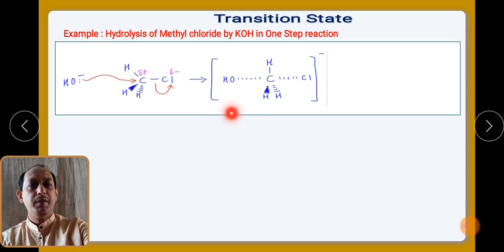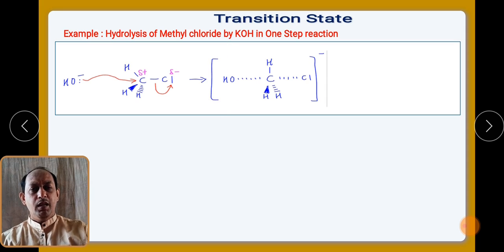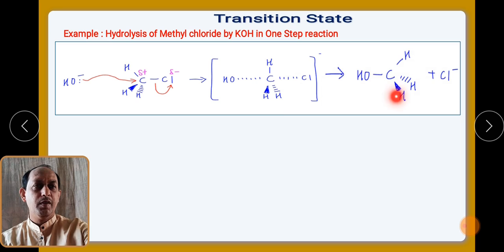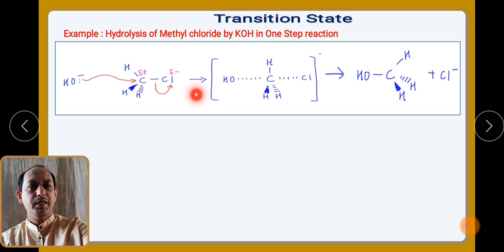So this is the intermediate step where reactants are joined to one another. It is a very high energy step and it is converted by breaking of this particular bond, and you will get the formation of methyl alcohol. So this is a simple step. We can explain this particular species in the bracket as a transition state, as it is very unstable and is formed by the combination of reactants.